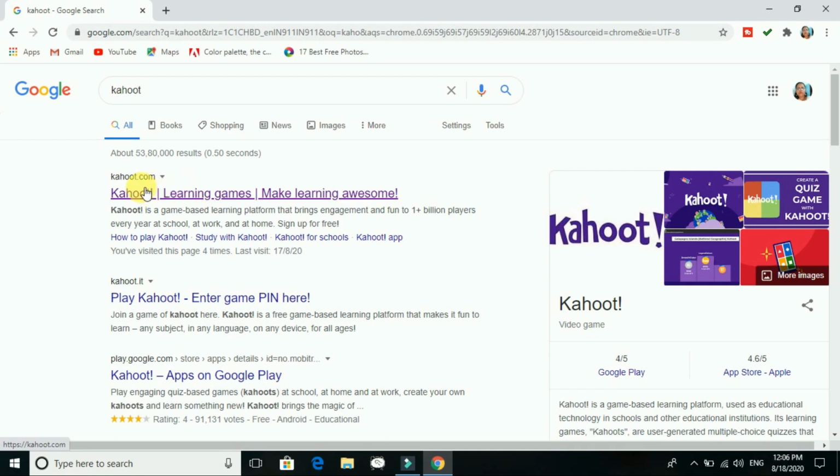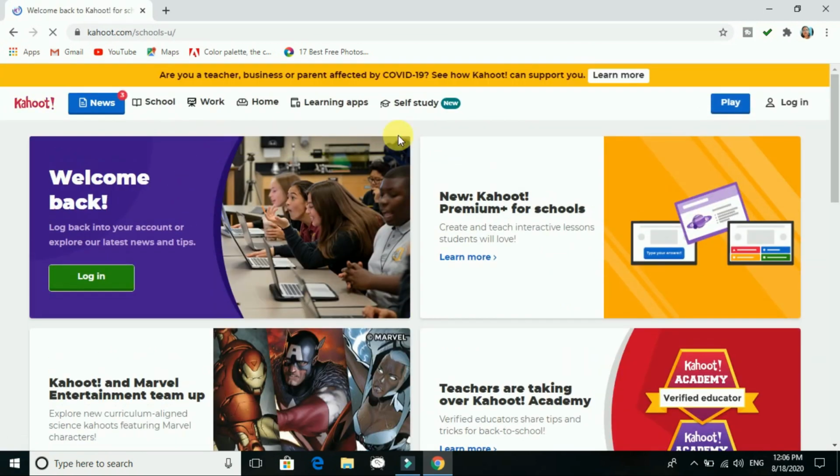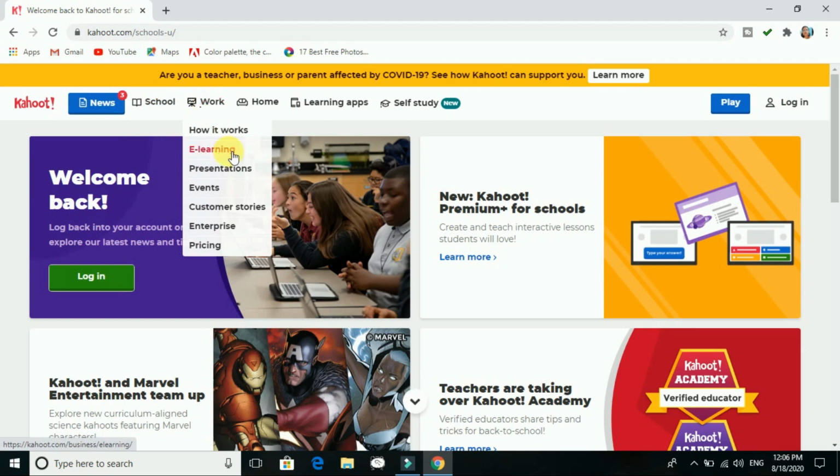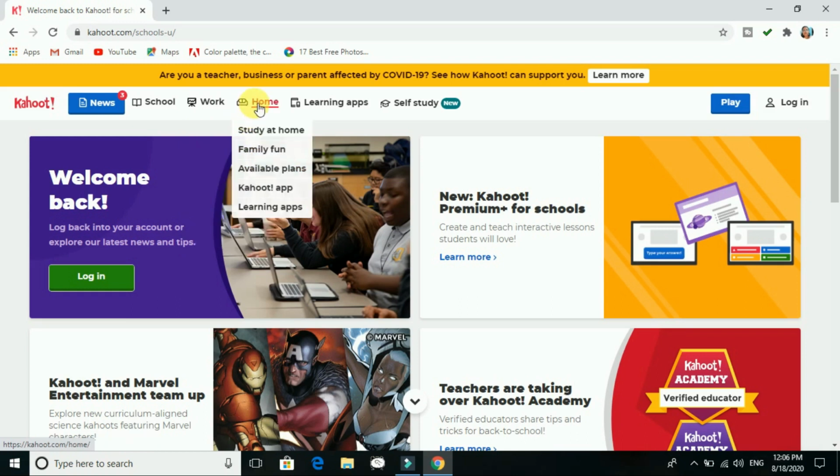Okay, so let us start. I will just click on Kahoot. I clicked on Kahoot, so here you can see the first interface, the page of it. I will just click on login. I already have my login, so I will just click on it. Then you have the ways to play, how you want to play, like e-learning, presentations. I can do e-learning, you can do study at home and many more. So all these things are available in Kahoot. So let us start. I'll just click on login.